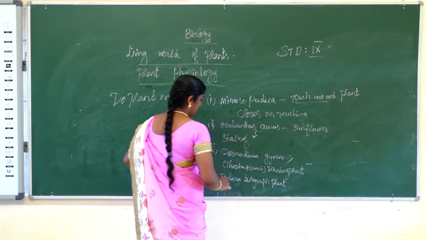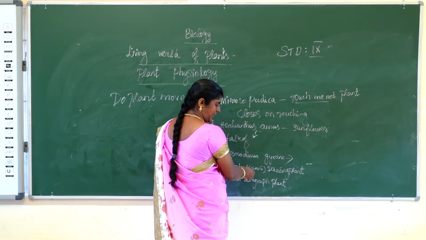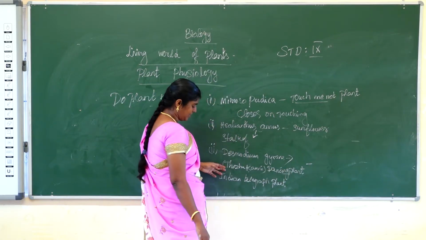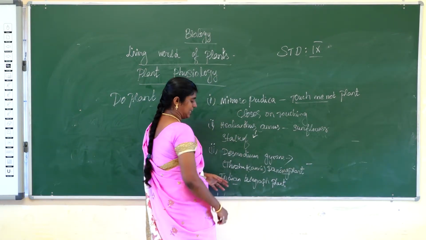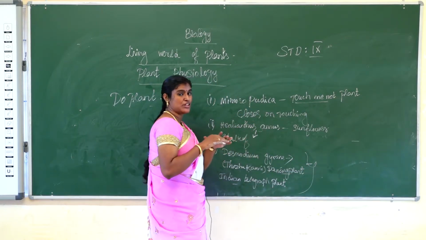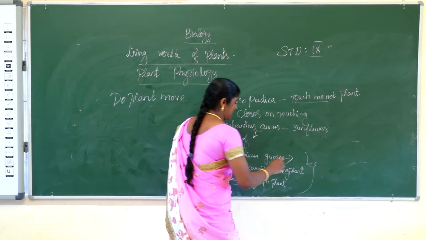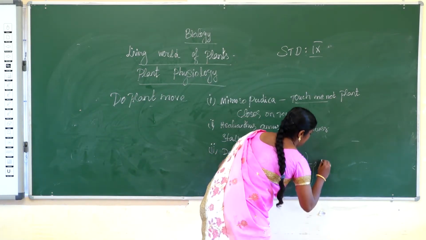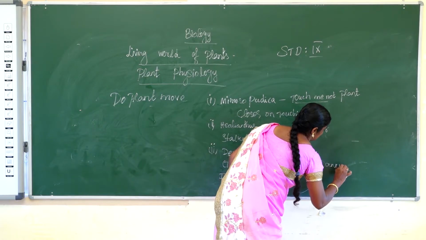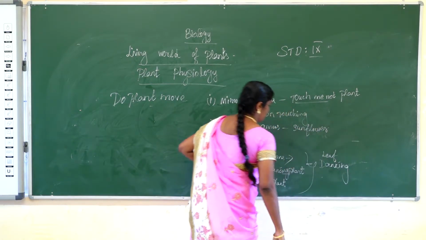So the four names, learn them. This plant is mesmerizing. The leaf movement looks like dancing, so it is called the dancing plant. Part of the leaf is dancing.